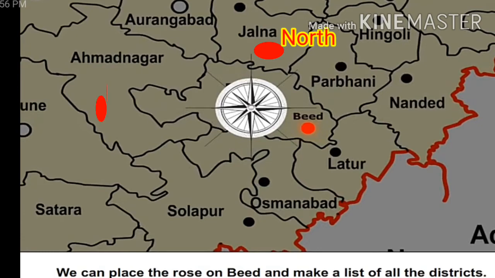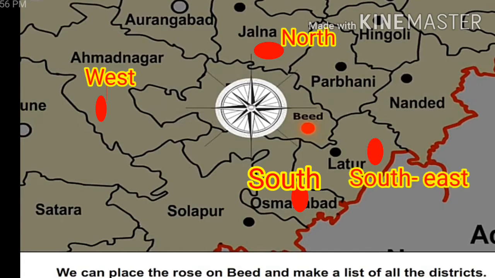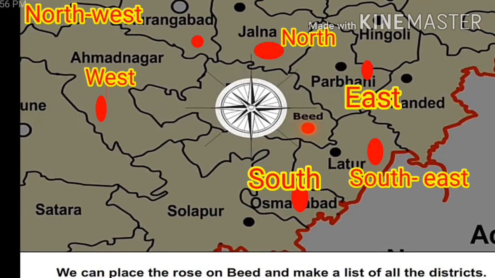Ahmednagar lies to the west of Beed. Osmanabad lies to the south of Beed. Latur lies to the southeast of Beed. Aurangabad lies to the northwest. Parbhani lies to the east of Beed.